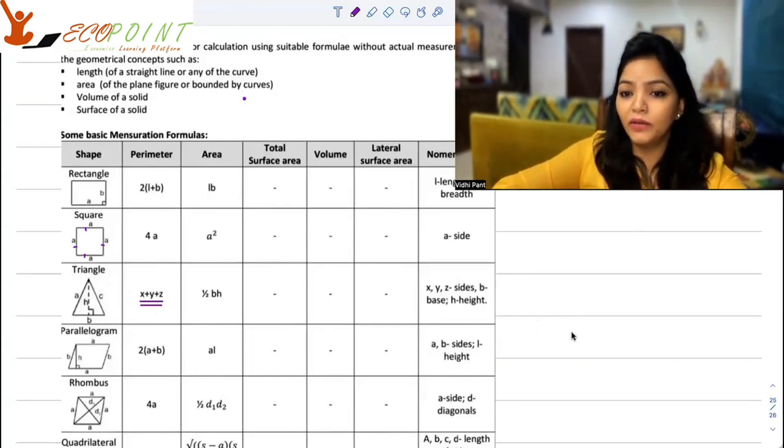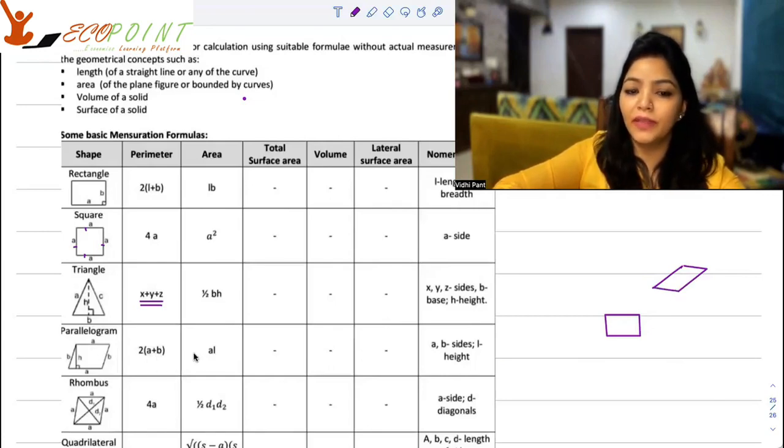Parallelogram. A parallelogram is when you join two parallel lines with another pair of parallel lines. A rectangle is also a parallelogram, but any other shape constructed with parallel lines is also a parallelogram. The area of a parallelogram is a into l, where l is the height and a is the side.